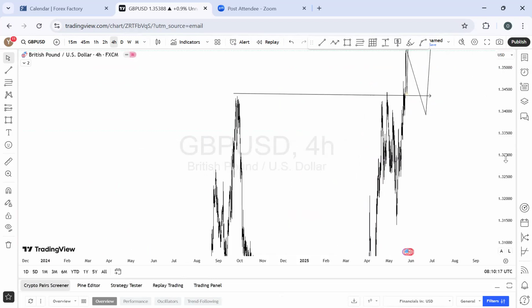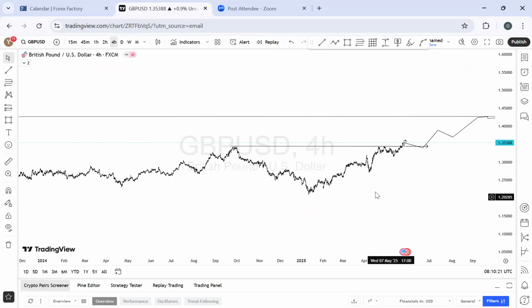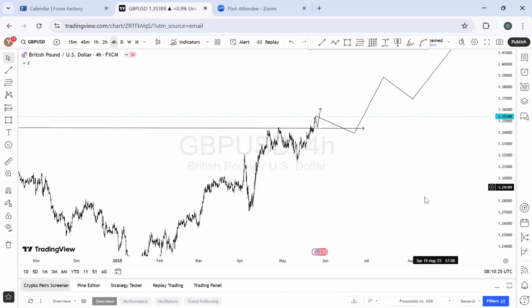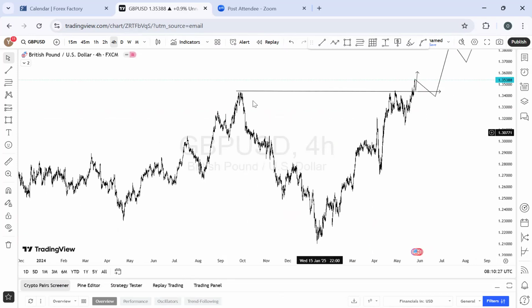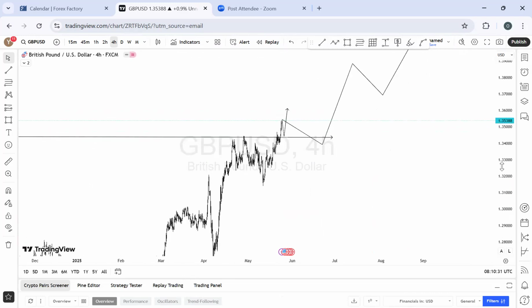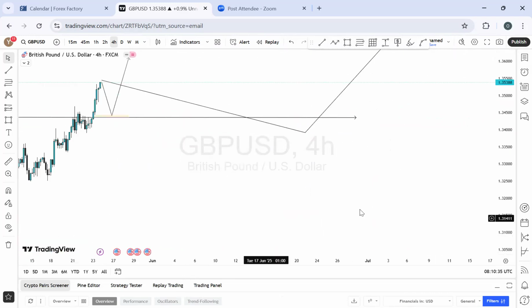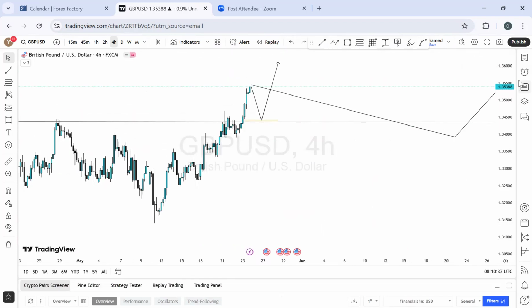So basically, I have this on the charts, and on the higher time frame, you've seen how it's going already. This chart cannot contain all the data, but the daily time frame could. So this is completed on the 4-hour time frame, but on the daily time frame, we have a lot more to do. About 700 pips is not small in the market. I'm looking forward to that. Okay. So let's go to the next one.